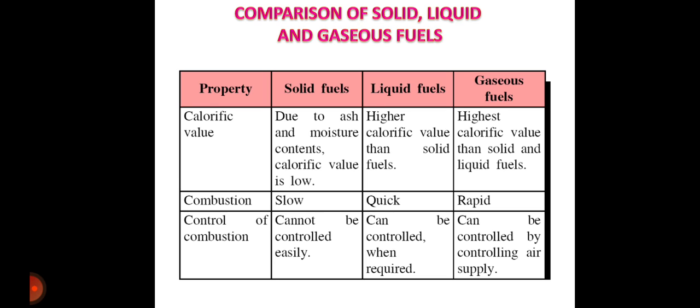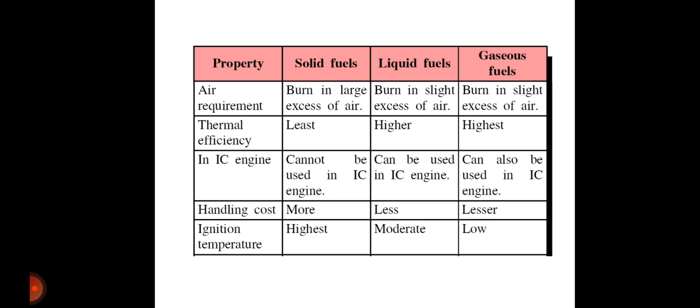When we see the control of combustion, in solid fuels it cannot be controlled easily, whereas in liquid fuels, it can be controlled when required. Similarly, in gaseous fuels, it can be controlled by controlling air supply. When we see the air requirements among the fuels, solid fuels burn in large excess of air, whereas liquid fuels burn in slight excess of air, and gaseous fuels also burn in slight excess of air.